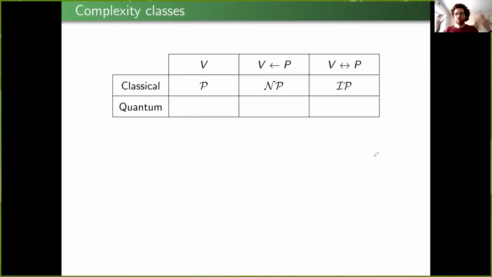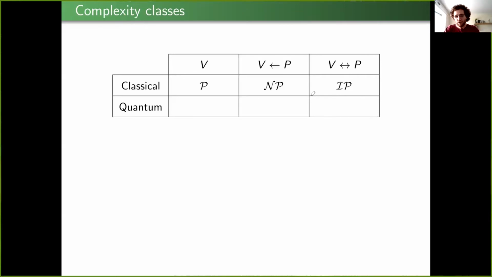So to do this, let me just remind you of what the polynomial time analogs of these complexity classes are. If an algorithm is bounded and does some computation on its own, this corresponds roughly to the complexity class P. Whereas if the algorithm receives some untrusted proof, this can correspond to the complexity class NP. Whereas if proof and verifier can communicate bidirectionally, this corresponds to interactive proofs, or IP.